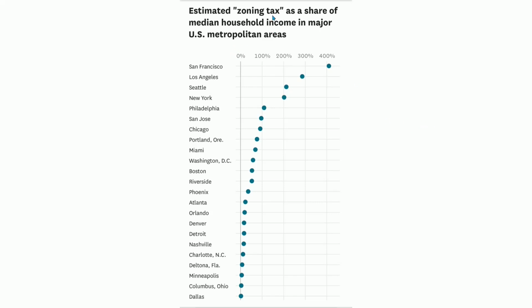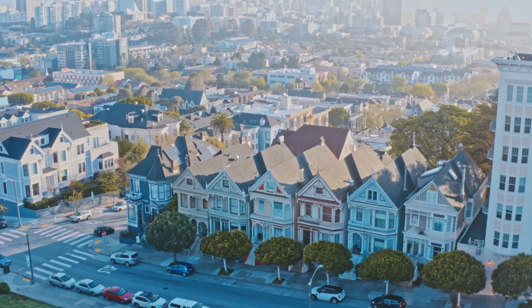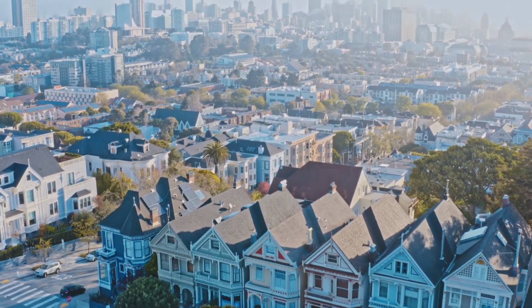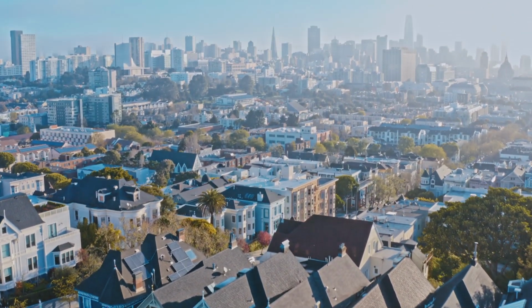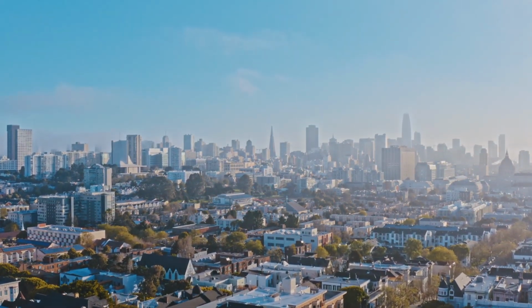And so this is zoning tax as a share of median household income annually, of course, in major U.S. metropolitan areas. It is also a measurement of how much higher housing prices are relative to what they would be if housing construction were permitted to follow free market principles. A San Francisco Bay Area house that is $5 million, which is not a very large house at all, it's a pretty small house with an unimpressive yard, would really only be about $1 million if housing construction were allowed in a free market sense. Los Angeles would also fall by this much.